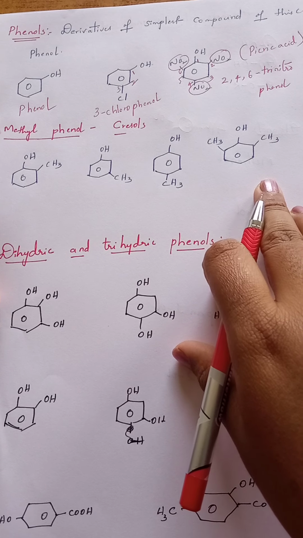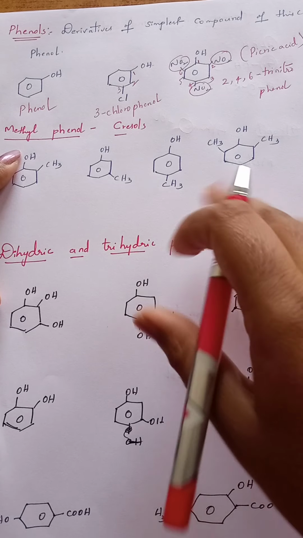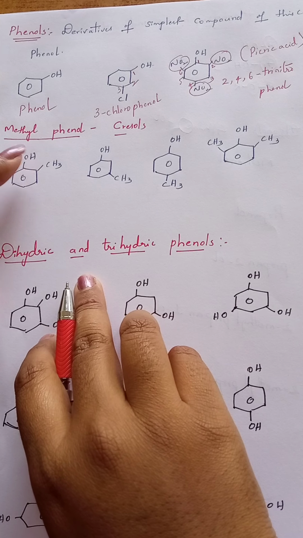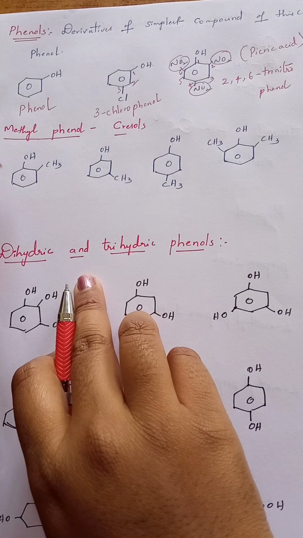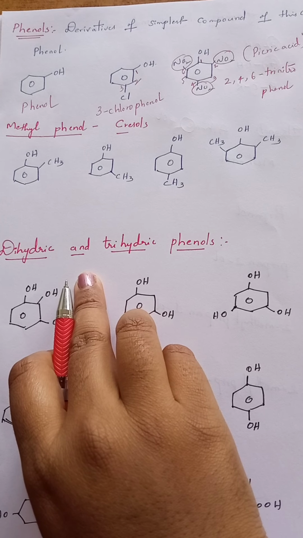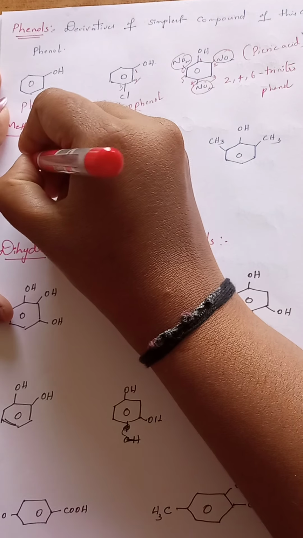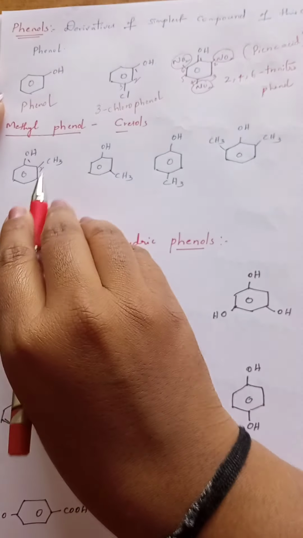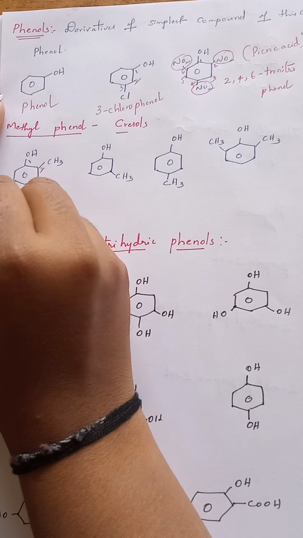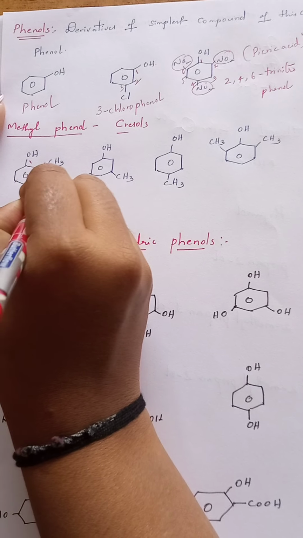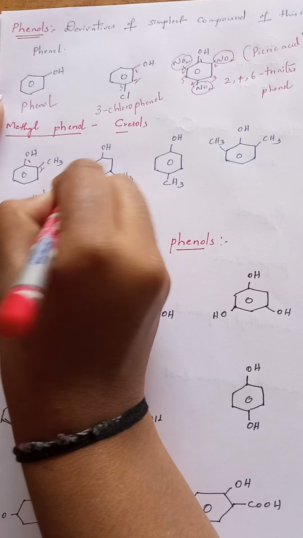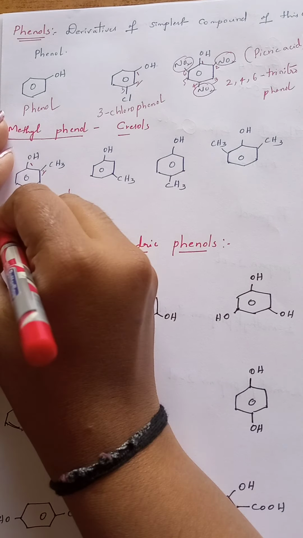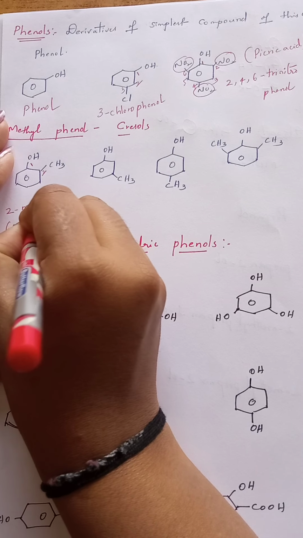Now the next one, methylated phenols. Methyl substituted phenols are generally known as cresols. Now we'll see the IUPAC names of these compounds. This is the first carbon, the OH-containing carbon, and the next one is second. On the second carbon a methyl group is located, so it is 2-methyl phenol. This is the IUPAC name, and it also has a common name, orthocresol.